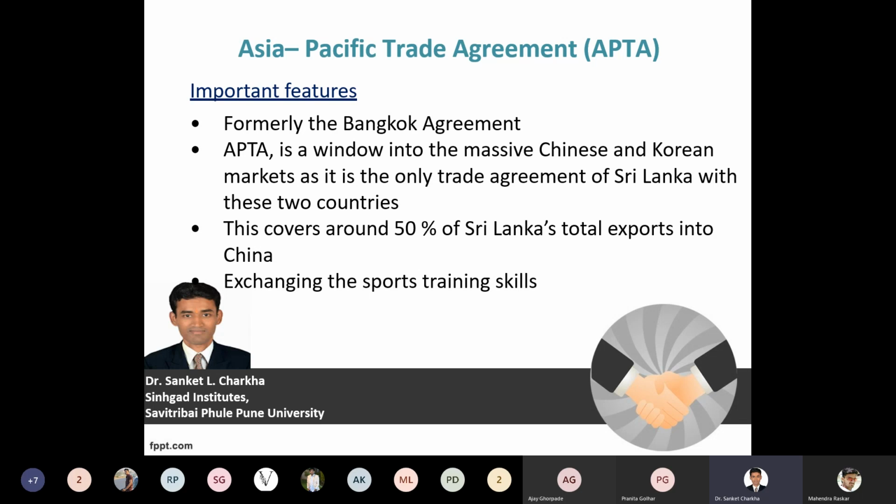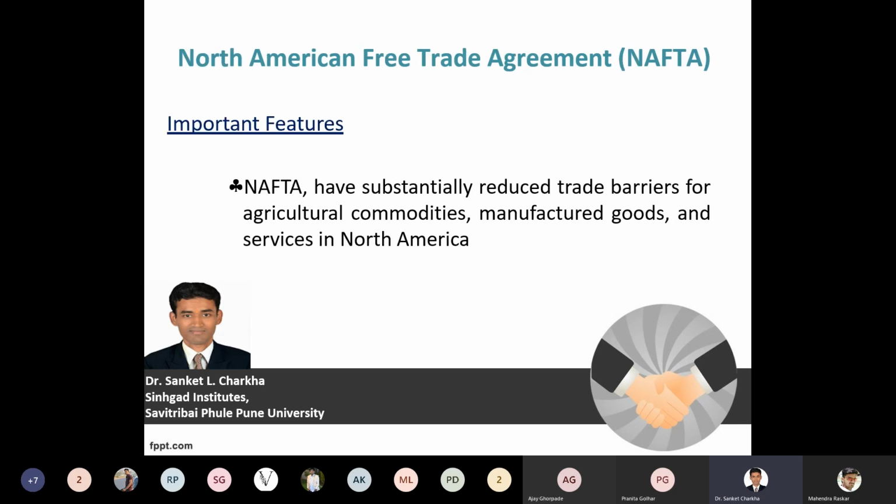So what this particular agreement focuses on is specifically Sri Lanka's exports to China. So here what Sri Lanka will be doing is that the maximum amount of goods and services of Sri Lanka will be exported to the Chinese economy or into the Chinese market. So exchanging sports and training skills also. So for undertaking the different trade activities, the APTA, that is Asia Pacific Trade Agreement, came into the picture. Next perspective we have is NAFTA, that is North American Free Trade Agreement.